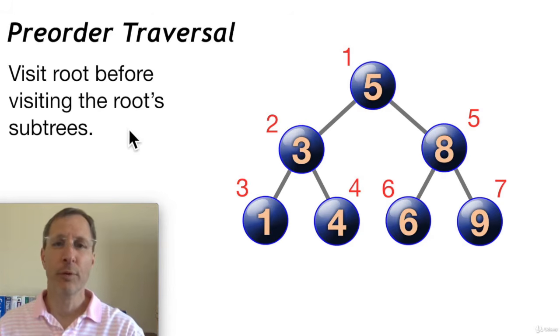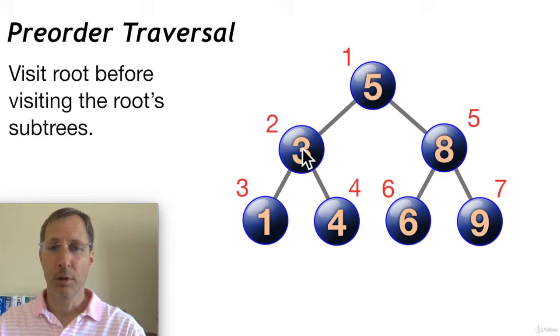In pre-order traversal, we visit the root before we visit the root's subtrees. So in other words, we're always going to start at the root and then we'll visit the root's subtree. And the same thing here with node 3, this is basically a subtree starting at node 3. We're going to visit 3 before we visit its subtrees.